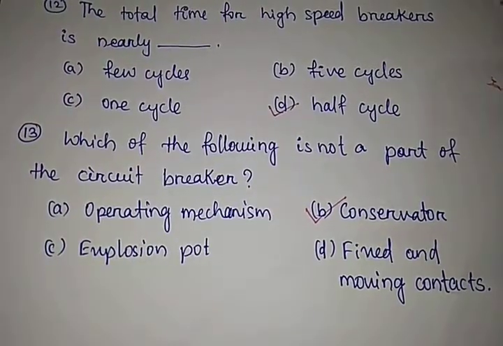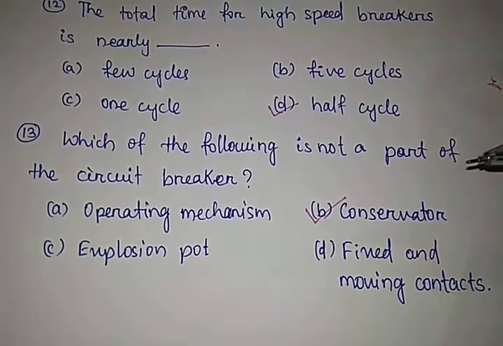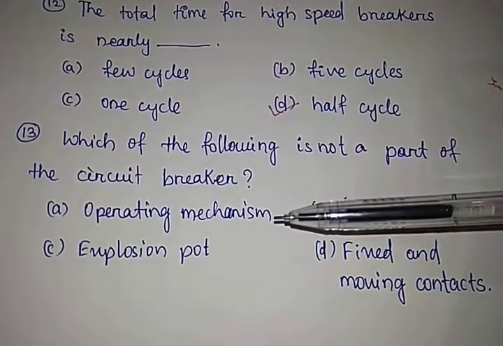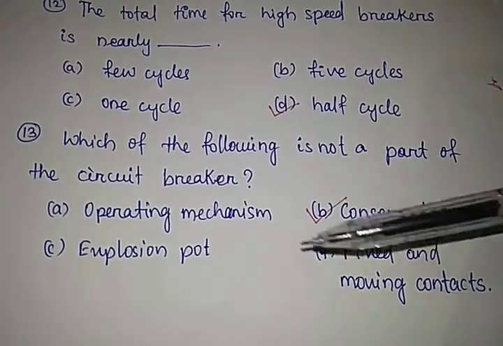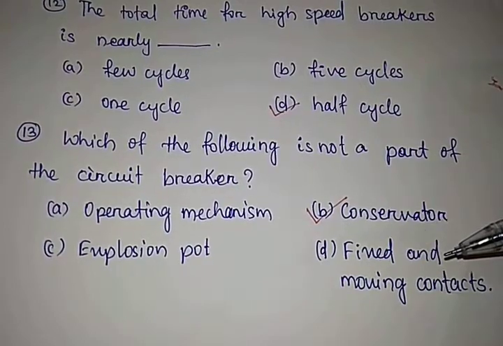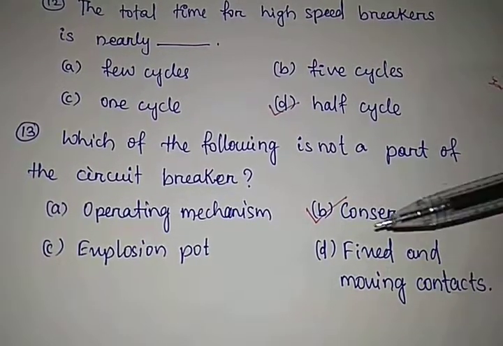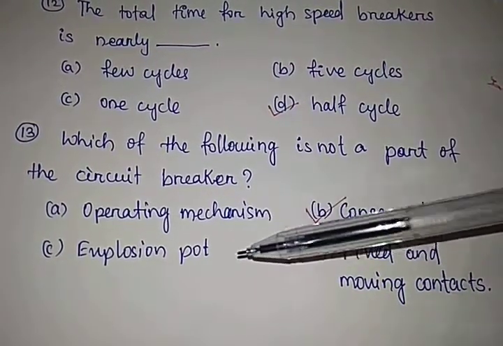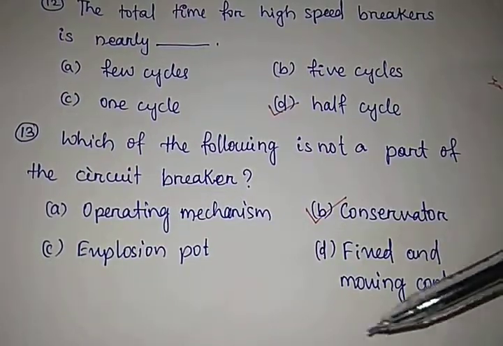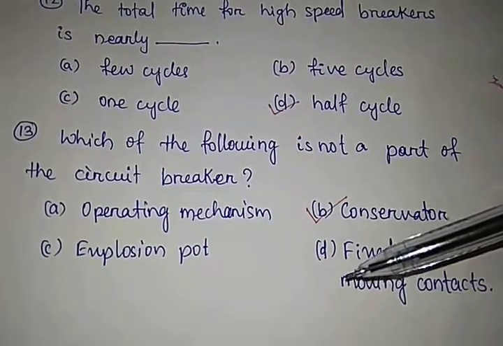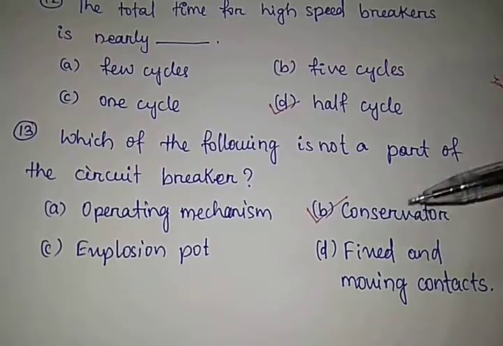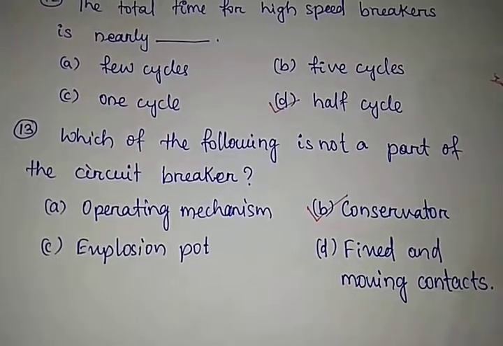Question number 13. Which of the following is not a part of the circuit breaker? Operating mechanism, conservator, explosion pot, fixed contact and moving contact. Here, operating mechanism, explosion pot, fixed contact and moving contact are parts of the circuit breaker except the conservator. Here the correct answer is option B.